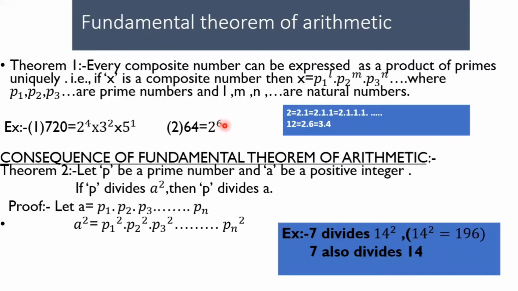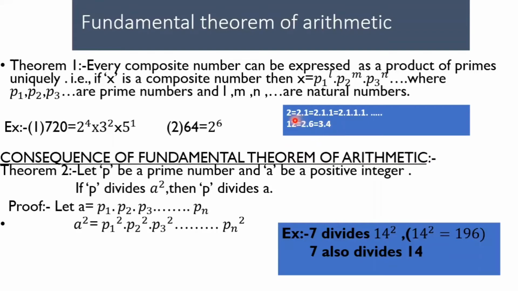So the requirement that factors be prime is necessary. Factorization containing composite numbers may not be unique. For example, 12 can be written as 2 into 6 and 3 into 4. So it can be written in two ways, so it is not a unique way.